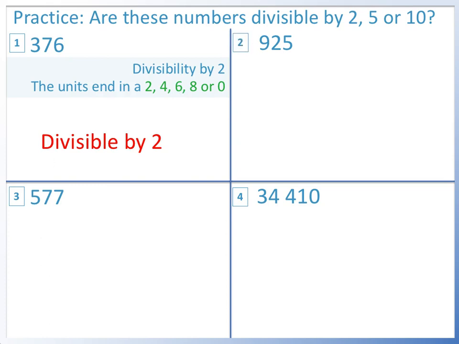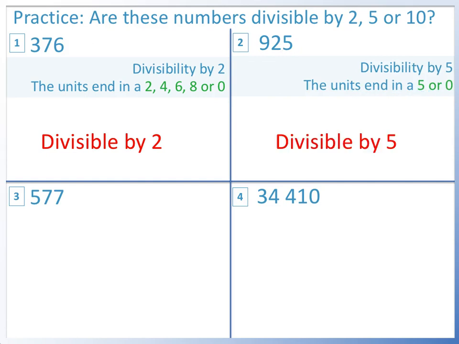Question 2. 925 ends in 5. Our rule for the 5 times table is that it should end in 5 or 0, so 925 is divisible by 5. It is not divisible by 2 or 10. Question 3. 577. It ends in 7. This is not in the 2, 5 or 10 times table, so it's not divisible by 2, 5 or 10.